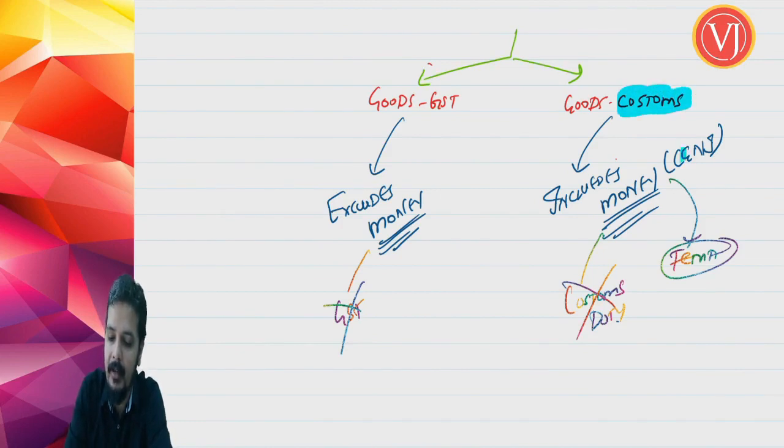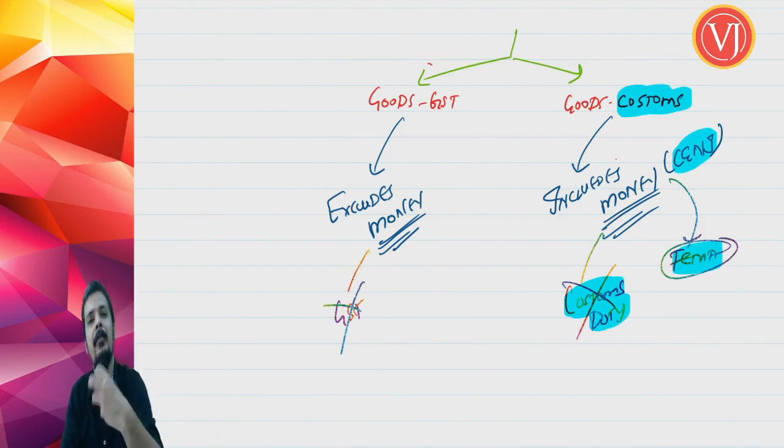In customs, currency and negotiable instruments are included not for the purpose of customs duty collection, but for the purpose of monitoring the inflow and outflow of currency in terms of your FEMA, whether it is within the limits of FEMA or whether you are violating the provisions of FEMA.